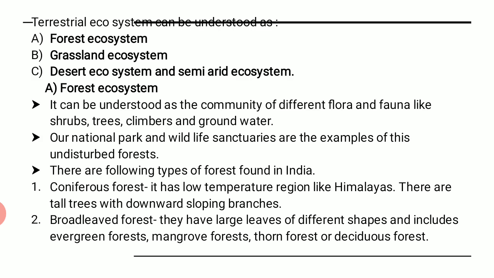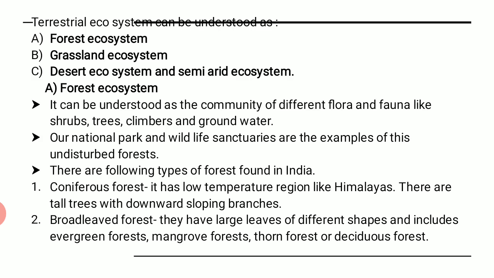In India, there are generally two types of forest found. One is coniferous forest, and the other one is broad-leaved forest. Coniferous forests are such wherein it has a low temperature, like the regions of Himalayas. When you go to the foot of Himalayas, you often see that there is a low temperature, means it is cold, right?